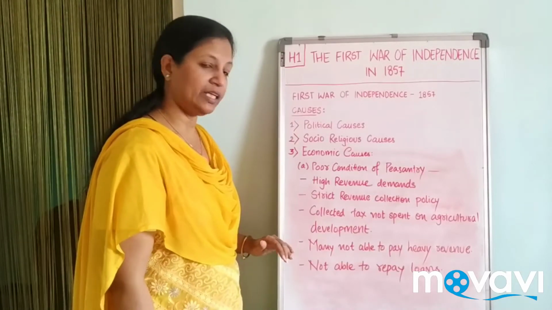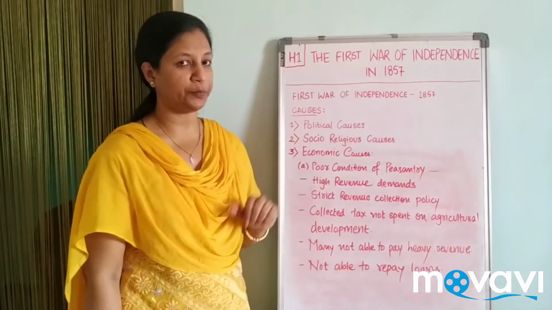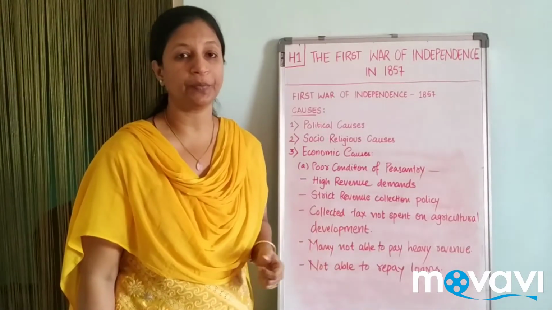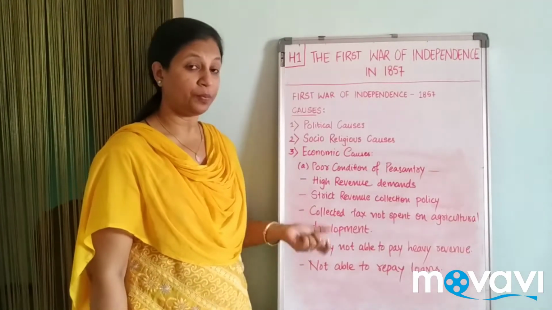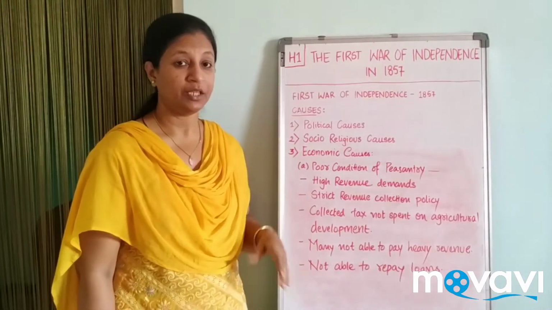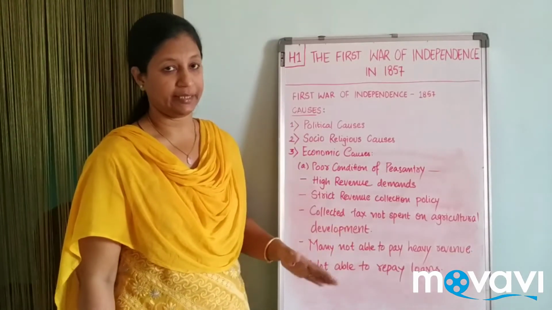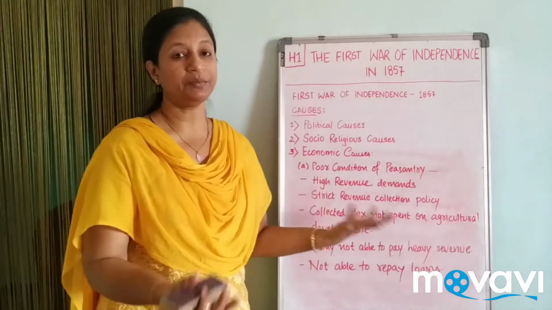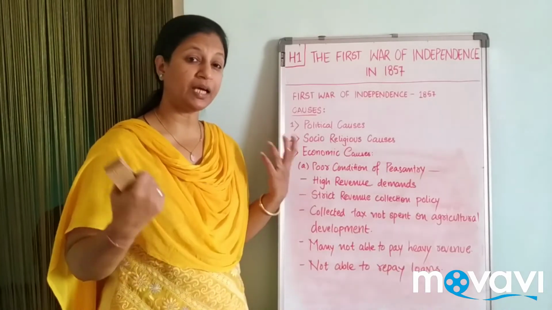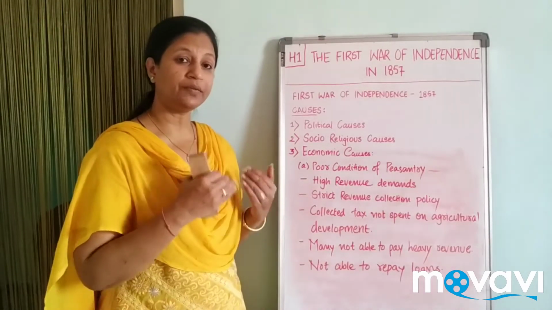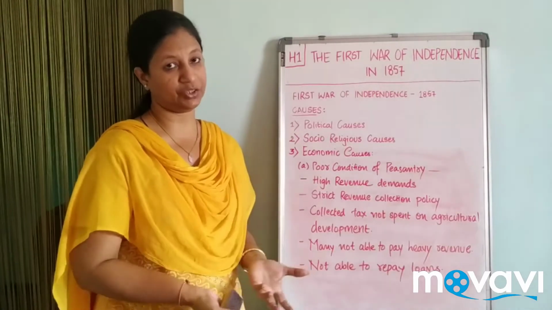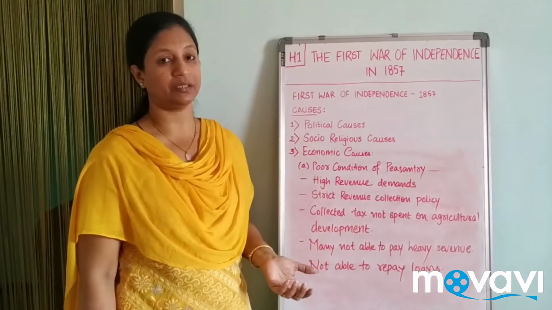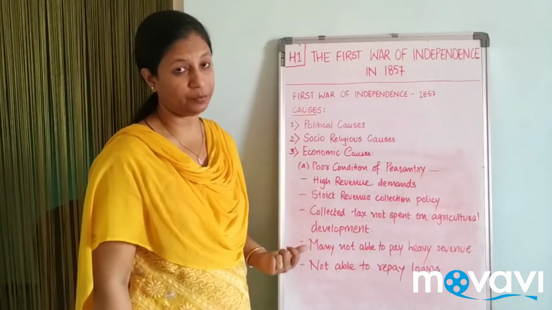Many were not able to pay the high revenue taxes. Taxes were really high. If you were earning 100 rupees, you were supposed to pay 40 to 50 rupees. And if you did not even earn 100 rupees that time, you still had to pay that 40 to 50% tax. So many were not able to pay. Sometimes they had to sell off their lands, sometimes lose their properties, to pay the revenues. So they were not able to保 preserve property for the next generation. They were losing their lands. All these points led to discontentment among the Indians, and this was done by the Britishers.